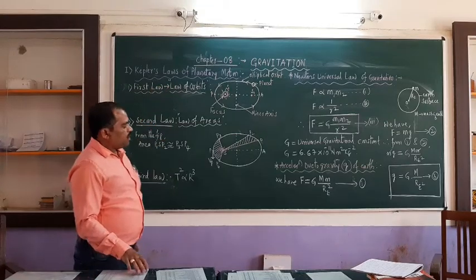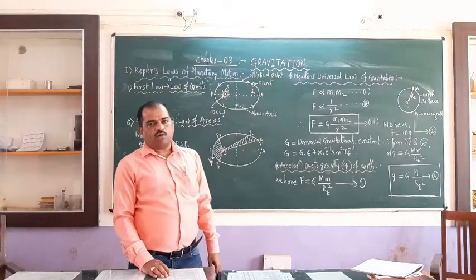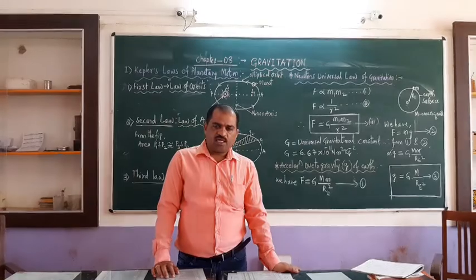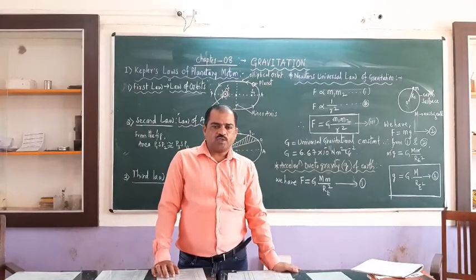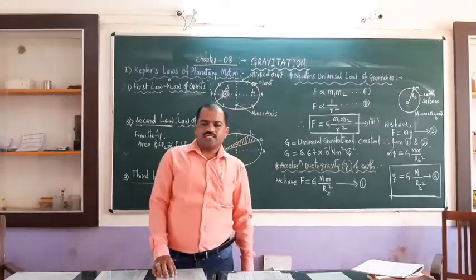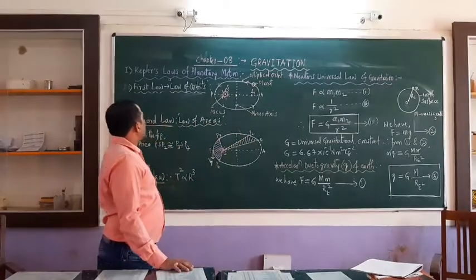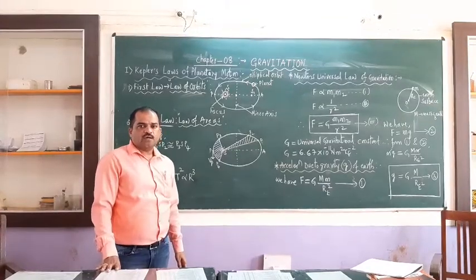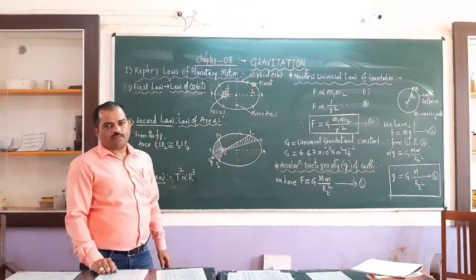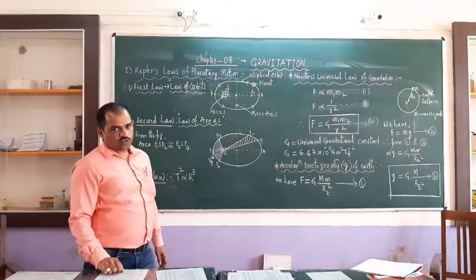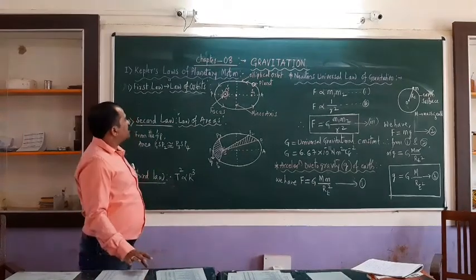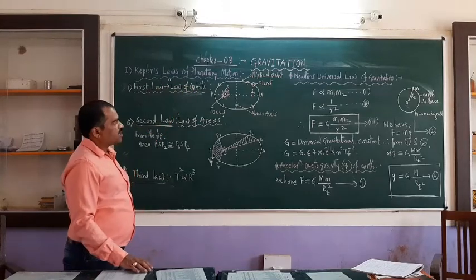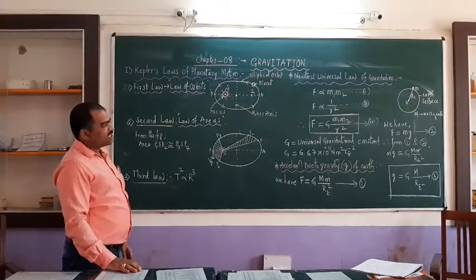All of us are aware that all the planets revolve around the sun in elliptical orbits. This was first discovered by the scientist Kepler, and he made three important laws on the basis of the motion of the planets around the sun. They are popularly called Kepler's laws of planetary motion. We are going to discuss them one by one.